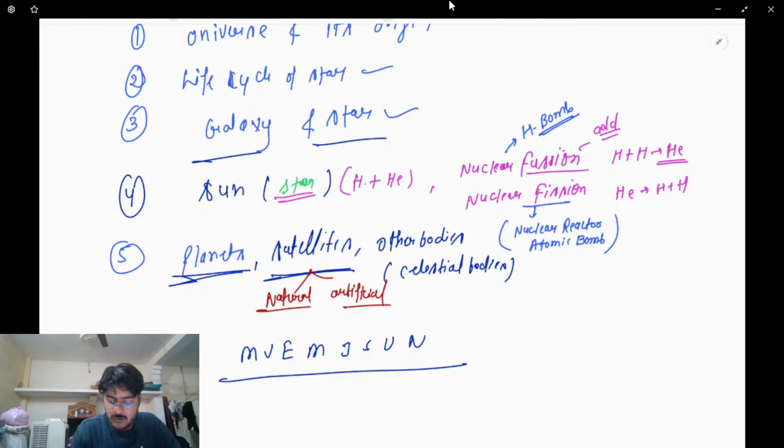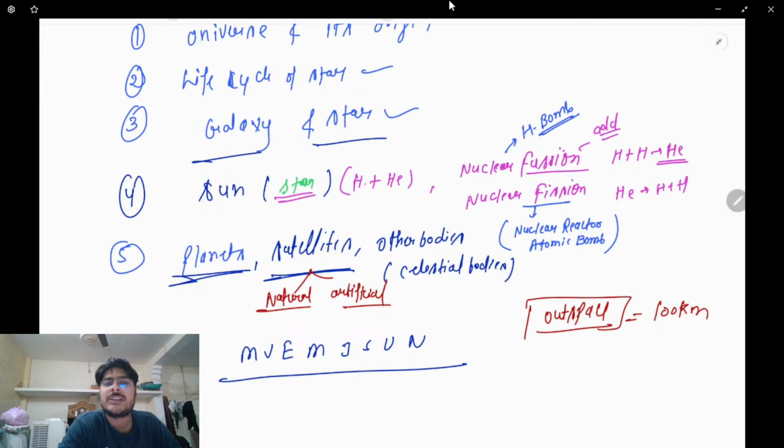I have used the words outer space. The moment I refer to outer space, it means 100 kilometers. It has been decided at what limit you consider it as outer space. The moment you go beyond 100 kilometers, from there onwards we consider it as outer space. Is that clear?